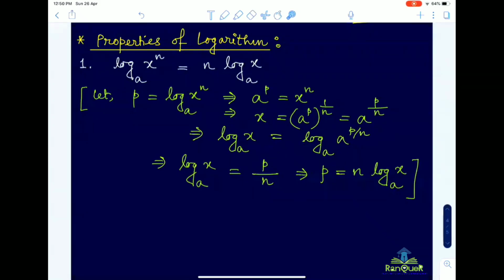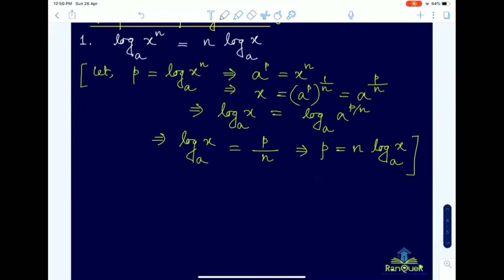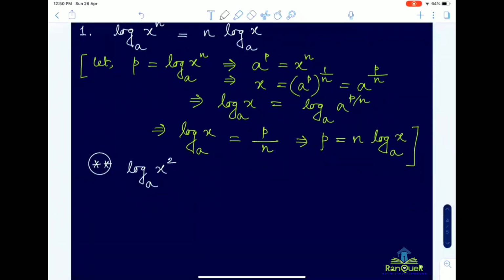Remember, whenever you do not know whether this exponent is odd or even, then you can use this property directly, no problem. For example, suppose we think of log x square base a, log of x square base a. So by property 1, we can write 2 log x base a.